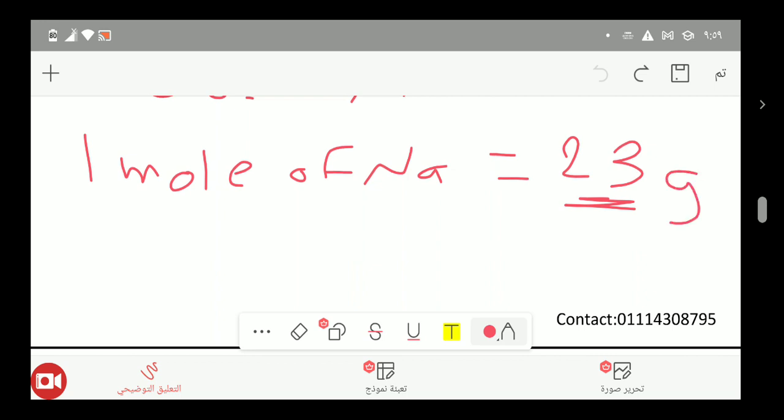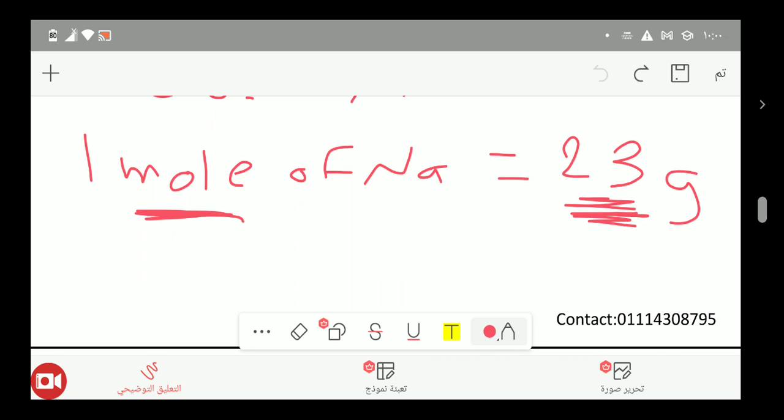So there is a relation between mole and grams. Again, the number of moles and its relation with mass. They took a certain number of molecules and weighed it from all substances. Say, for example, they take 6 molecules of sodium, their weight is 23. They take 6 molecules of magnesium, their weight is 12. They take 6 grams of water, their mass is 18. They take 6 grams of sodium hydroxide, their mass equals so on.